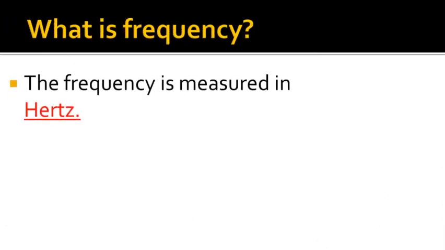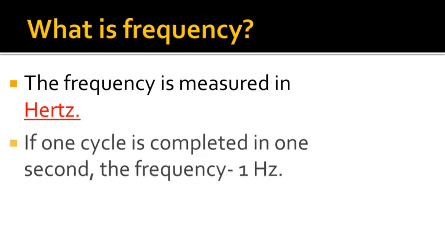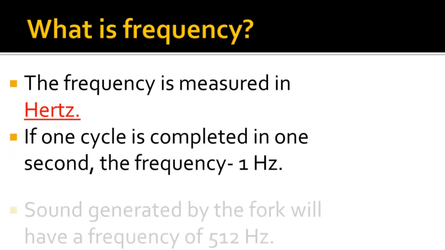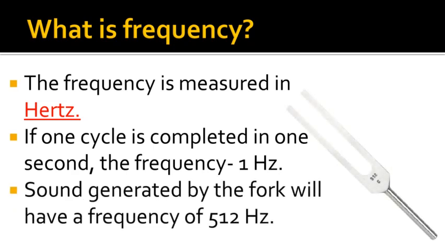Now the frequency is measured in hertz. This is the unit of frequency, and if one cycle is completed in 1 second, the frequency is said to be 1 hertz. For example, the tuning fork in this diagram has a frequency of 512 hertz.